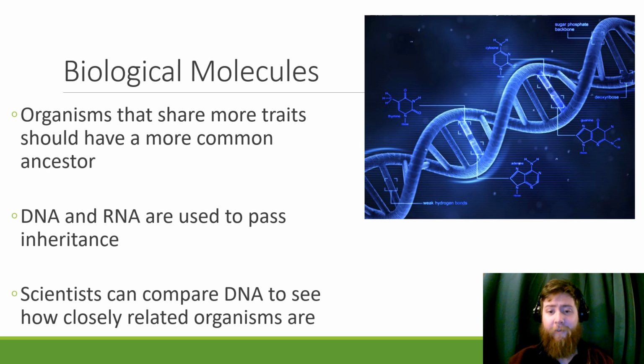Biological molecules also give us some really good insight into the history of evolution. Organisms that share more traits should have a more recent common ancestor. We know that DNA and RNA are the tools we use to pass on inheritance from one organism to the other. By comparing DNA, we can see how closely related organisms are, and we can see how long ago their DNA split and changed.